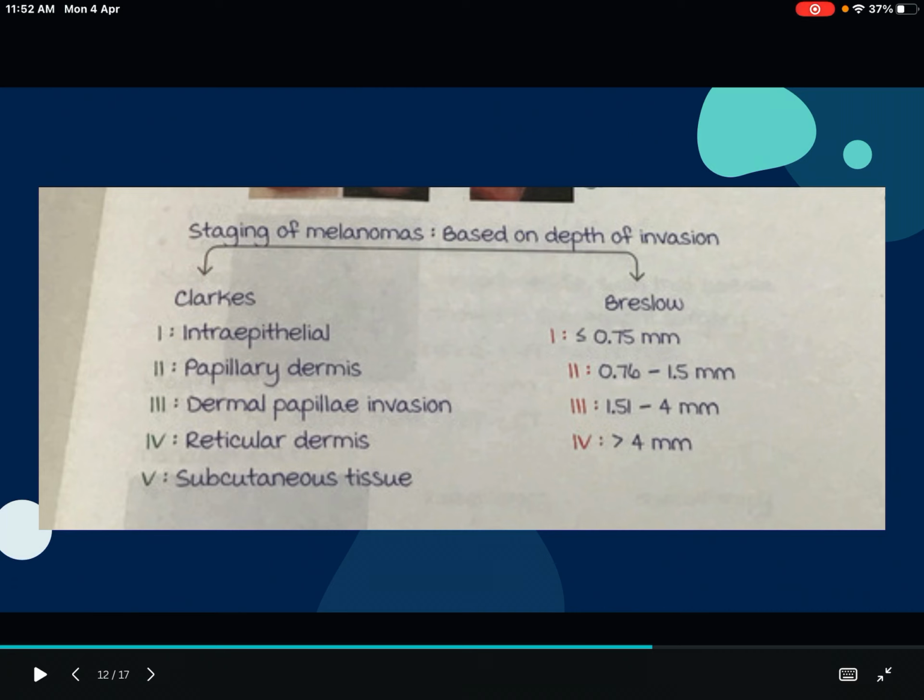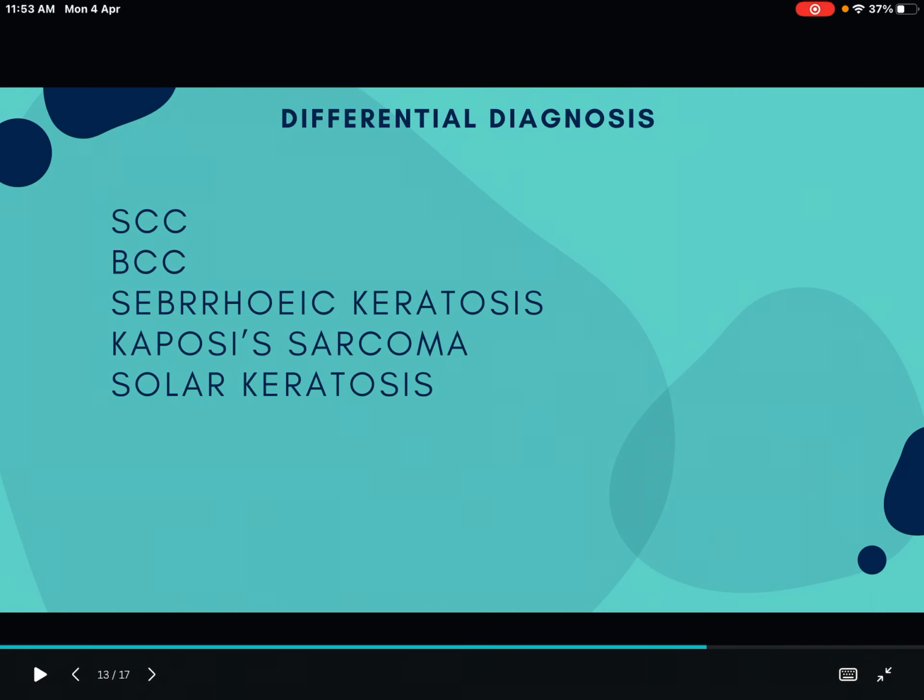Clark's levels, you have to keep in mind: first is intraepithelial, second is papillary dermis, third is dermal papillae invasion, fourth is reticular dermis, and fifth is subcutaneous tissue. So these are the two staging systems available based on the depth of invasion in malignant melanoma. I think it's clear. Now let's see the differential diagnosis.